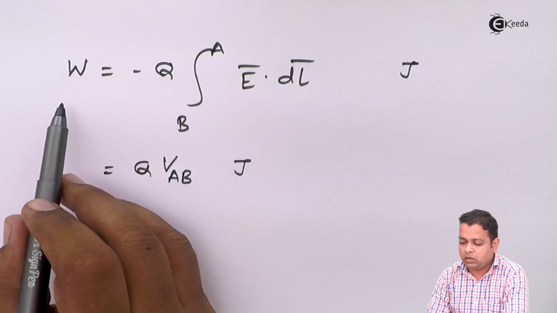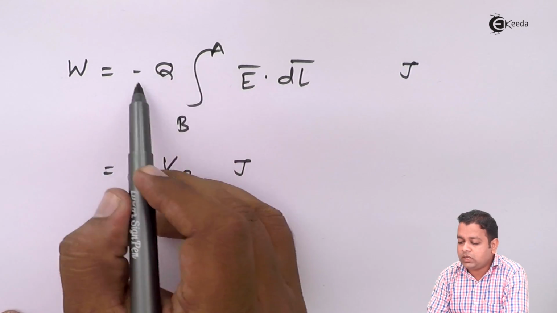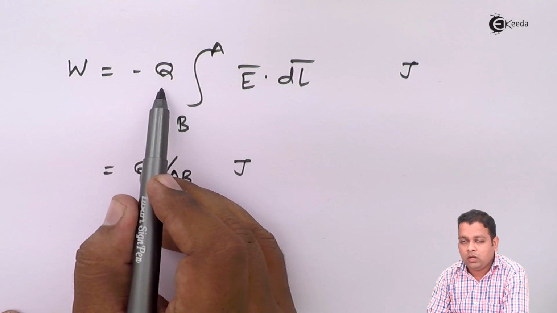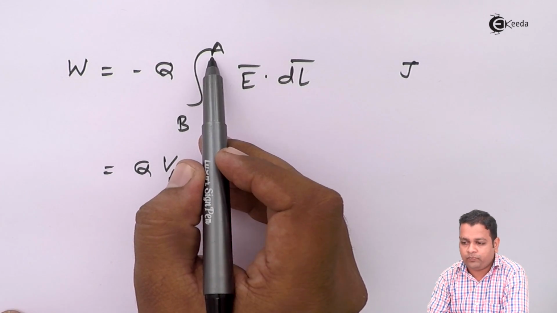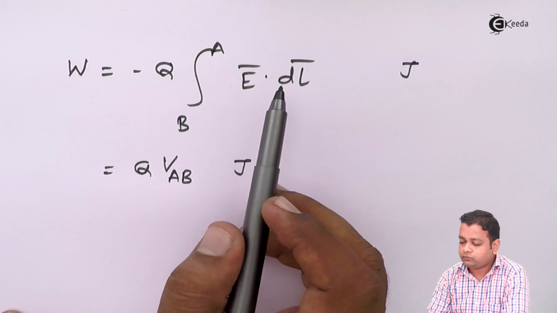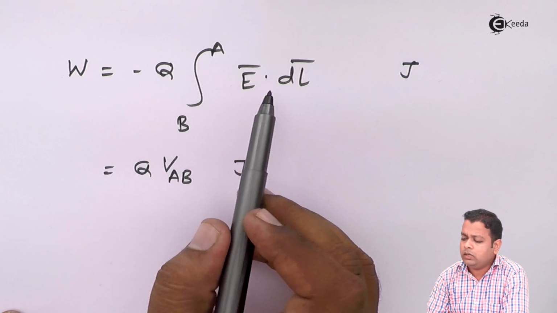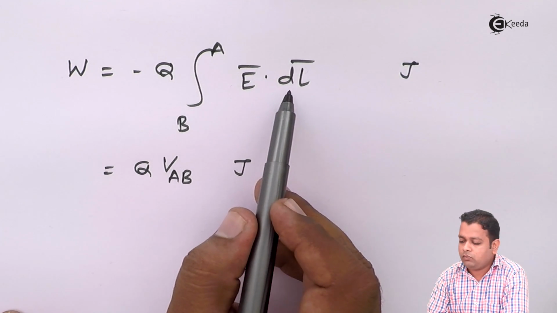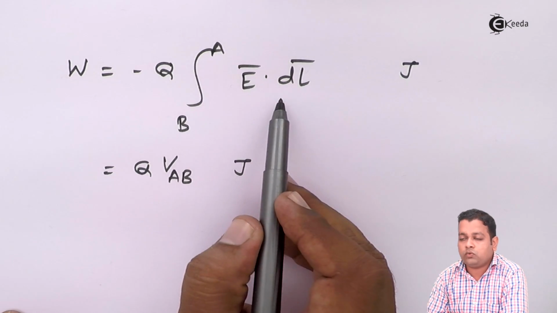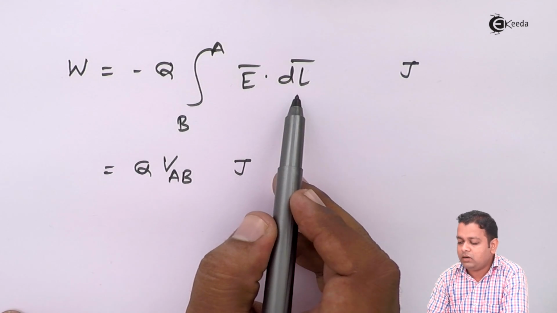This is the work done when we move the point charge of magnitude Q from initial position B to final position A. The electric field that was already present is represented by E bar, and the displacement from B to A we represent by the differential length dl bar.